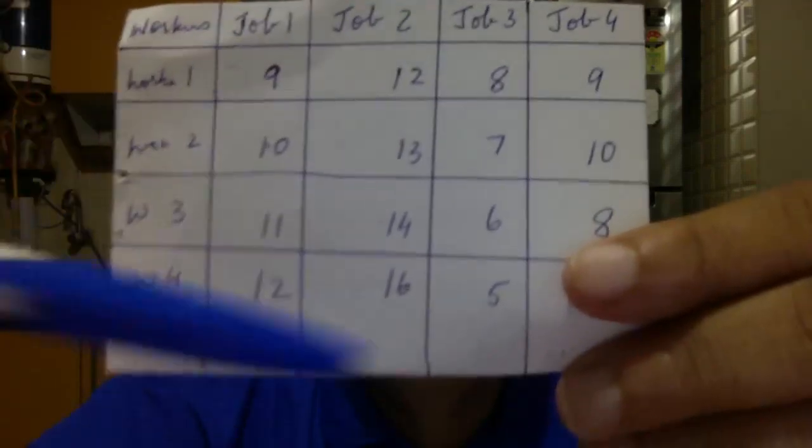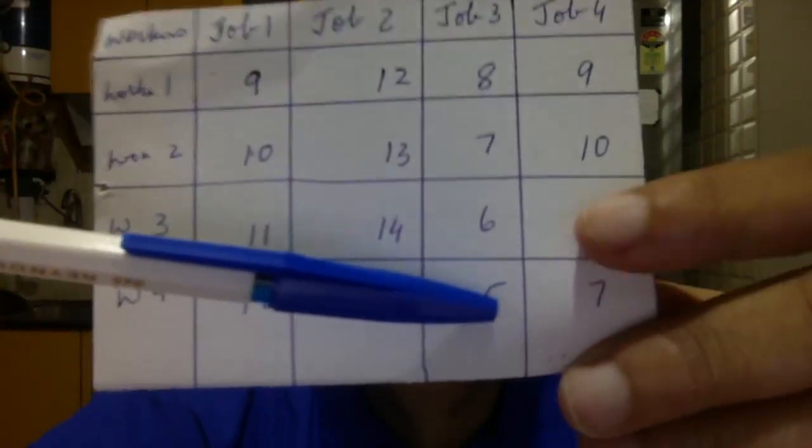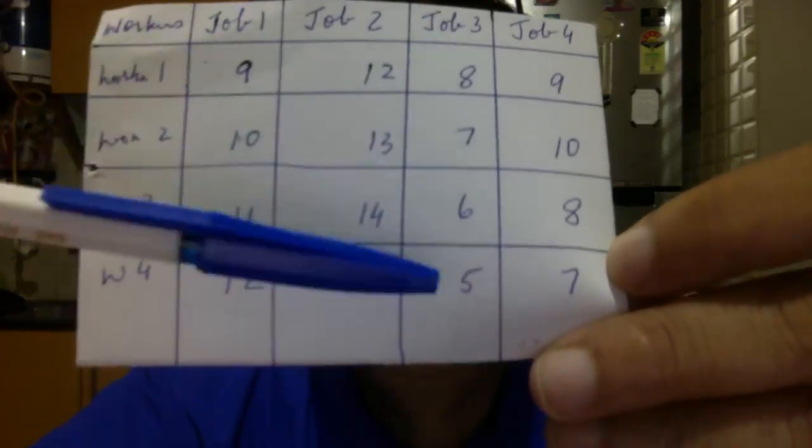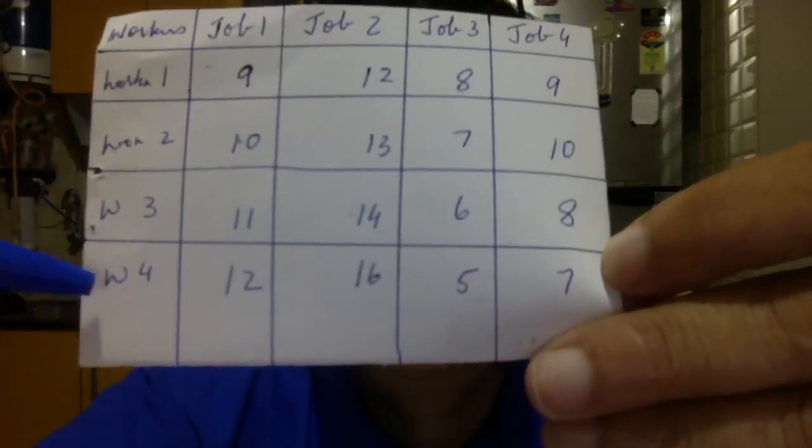Okay. Let us come to this number 5 here. Suppose I get a 0 here, go up, job 3. Job 3 can be given to worker 4. So this is the meaning. Do you understand? We must try and work out the problem such that we get zeros in the cells.